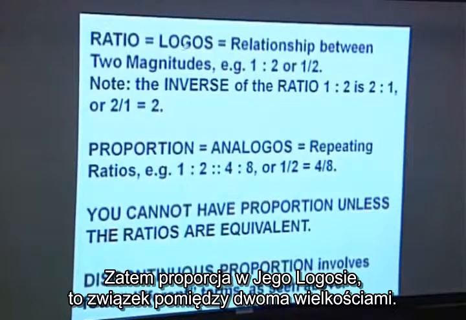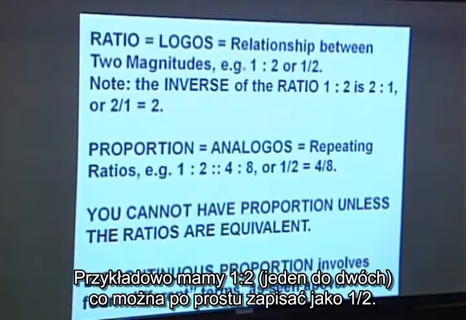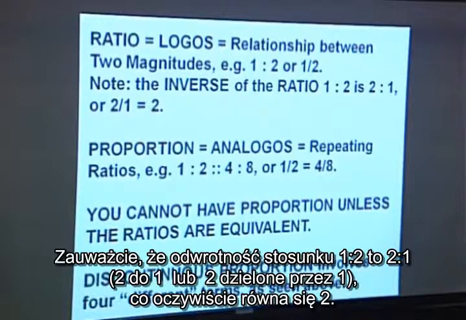So ratio, again, is logos, the ratio between two magnitudes. So for example, 1:2, or you could simply write it as 1/2. Note that the inverse of this ratio of 1:2 is 2:1, or 2 divided by 1, which is obviously 2.